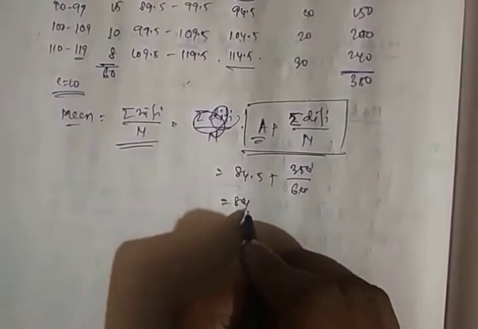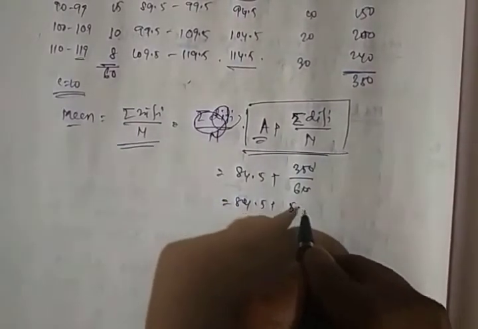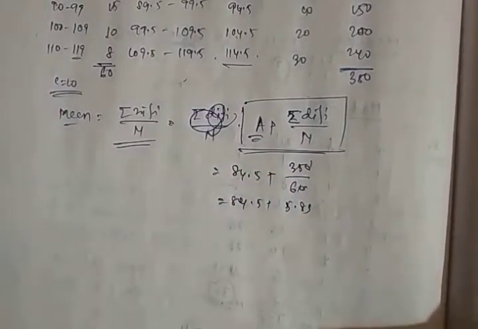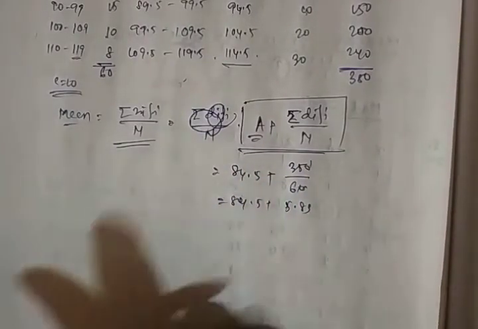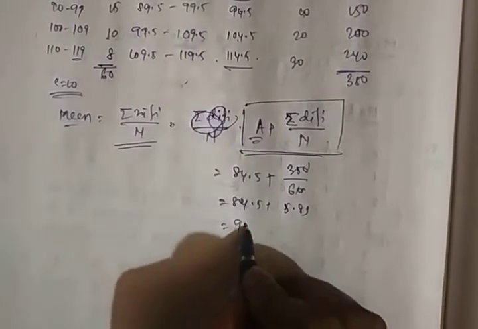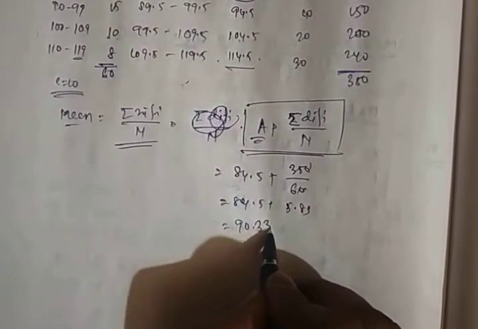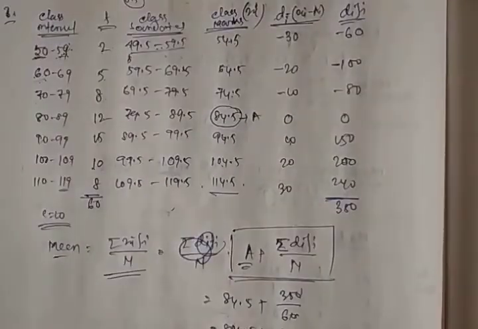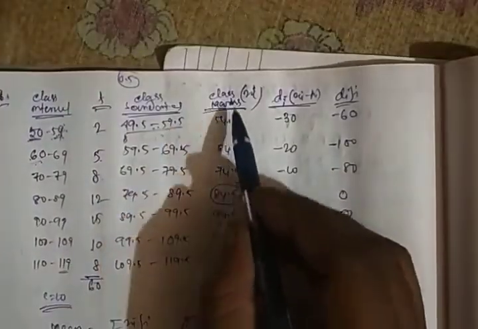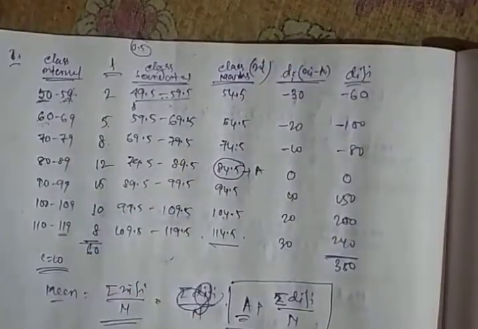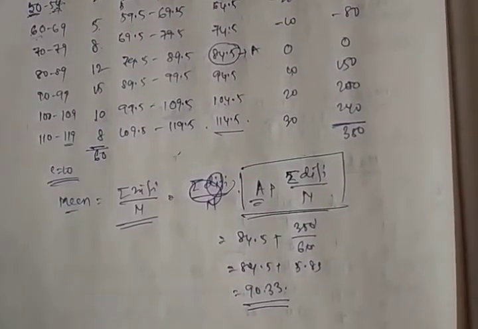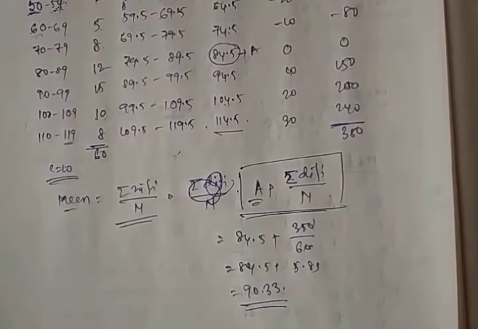So 84.5 plus 5.83 is 90.333. So this is the mean. You can also calculate it without taking the deviation and you will get 90.333. You can try it yourself. Now to calculate the median.